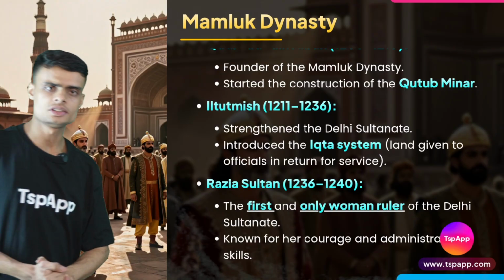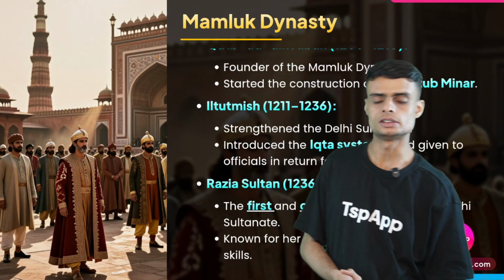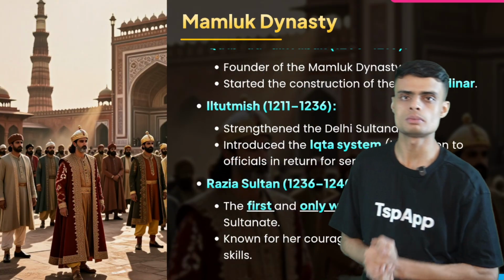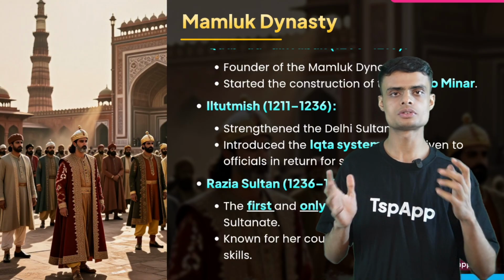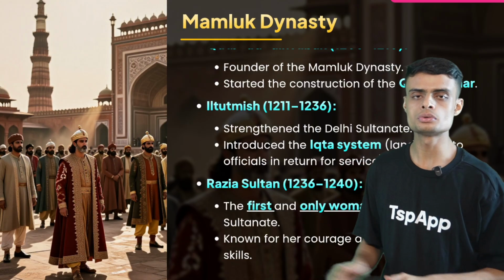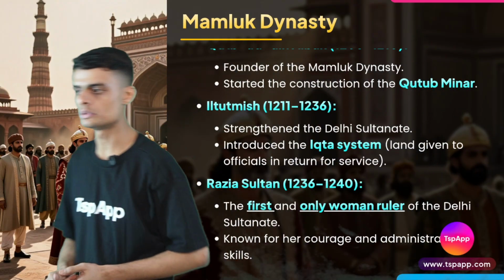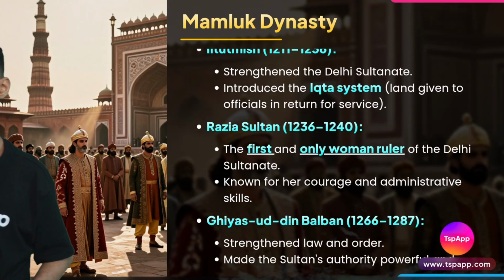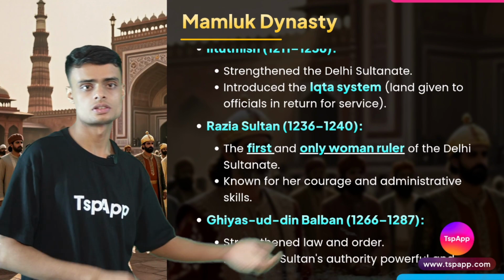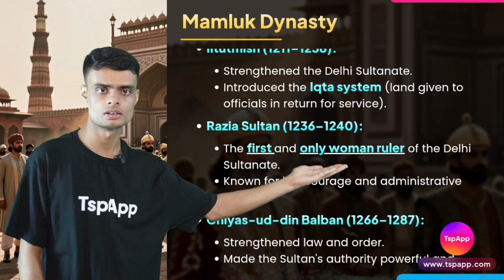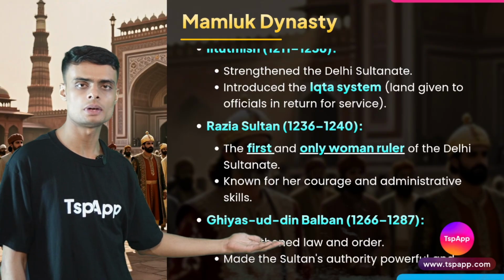There's a famous story that Iltutmish was very upset. He was in a state where he was not able to decide who would rule after him. So in that confusion, he chose his daughter Razia Sultan to rule over Delhi, over the Mamluk kingdom. She was the first woman who would rule over Delhi, and she was succeeded by Ghiyasuddin Balban.